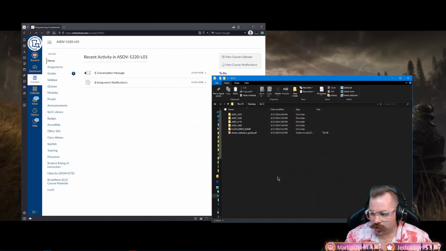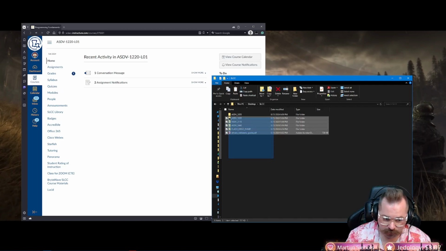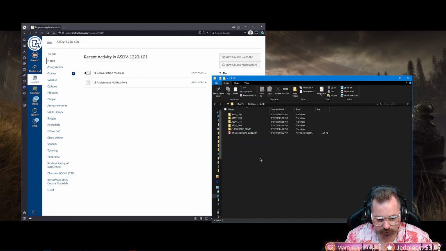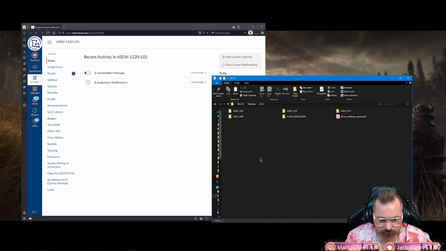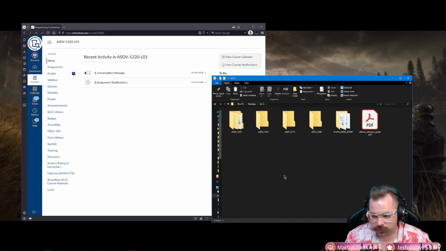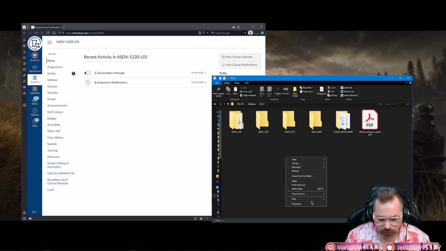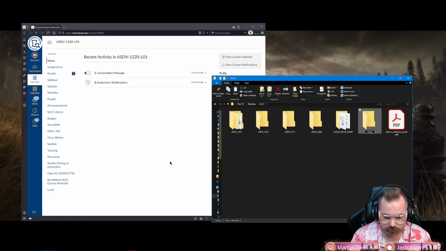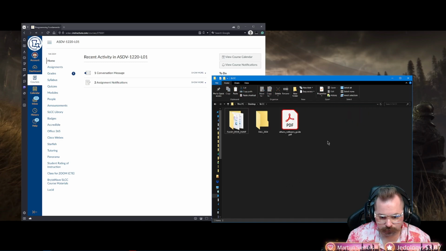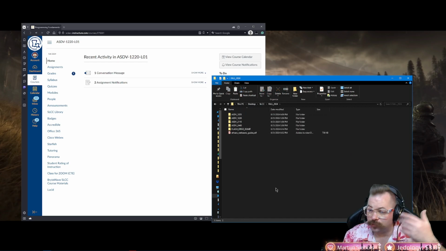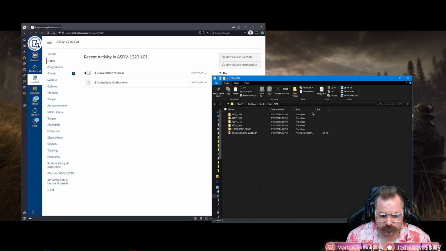Now, one thing I want to point out real quick: on my desktop I made a folder called SLCC, and inside of it, I've got a folder for each of the classes. I would recommend doing that to make things easier for you. Let me make it bigger. Here we go. That way everything's super organized. I'm actually going to go one step further and make a new folder called Fall 2024, and stick all of this in there, so everything is in one folder, and I know this is just for fall as we proceed through the next couple semesters.